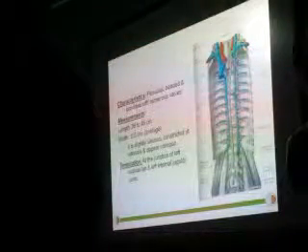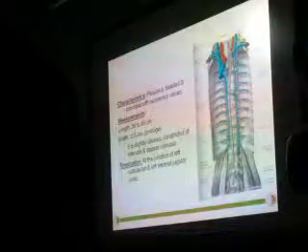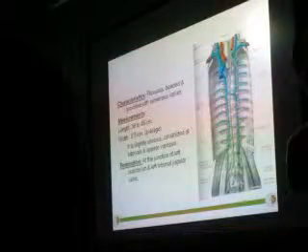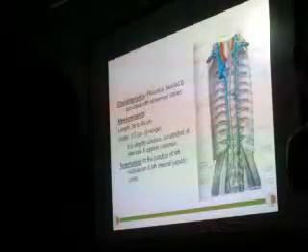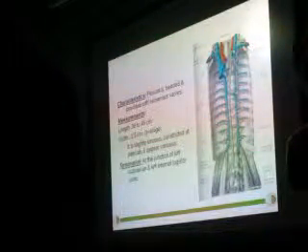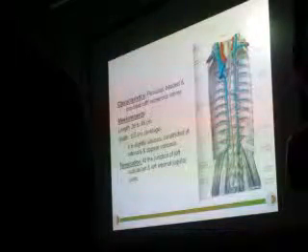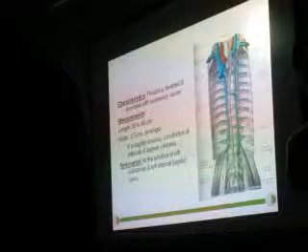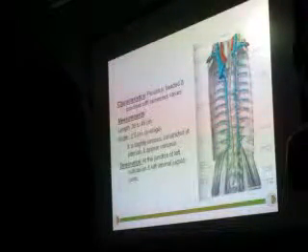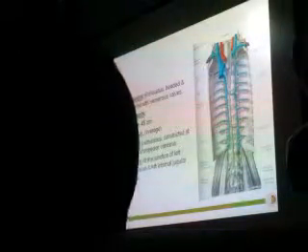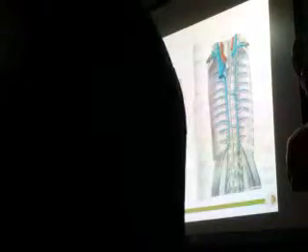Termination. Okay, so it will pass through this whole area and it terminates at the junction of the left subclavian as well as the left internal jugular. With the left internal jugular vein coming from the head and neck, and with the left subclavian vein which is draining the upper limb, at the junction of these two, this thoracic duct will go and just drain. Now this whole lymph will drain back into the circulatory system. Okay, so this is how it will send all its tissue fluid back into the circulatory system.